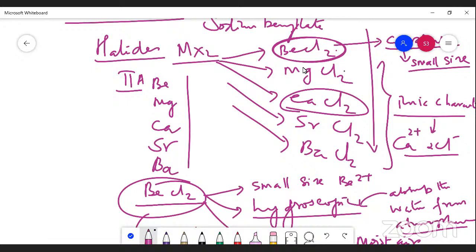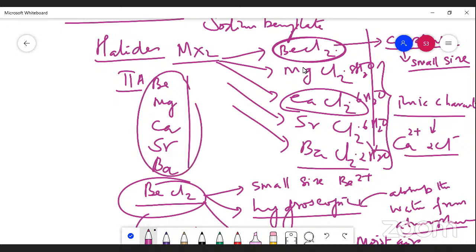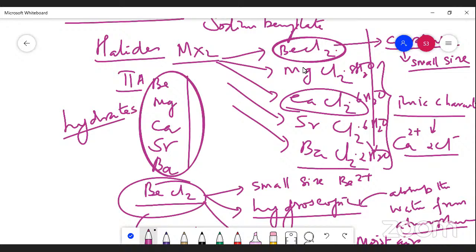Magnesium can absorb 8H2O, in the hydrated state. Calcium can absorb 6H2O, strontium can absorb 6H2O, and barium can absorb 2H2O. This is a hydrated salt. Generally, all have hydrated forms. Not hydroxides: hydrates are nothing but the absorption of water molecules when it is in the form of a chlorine salt.